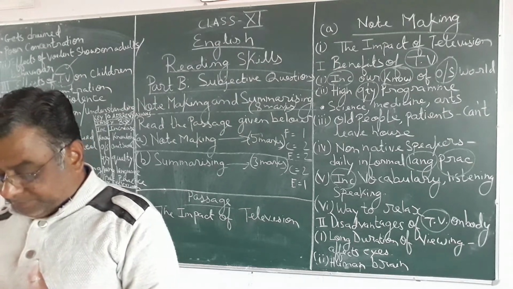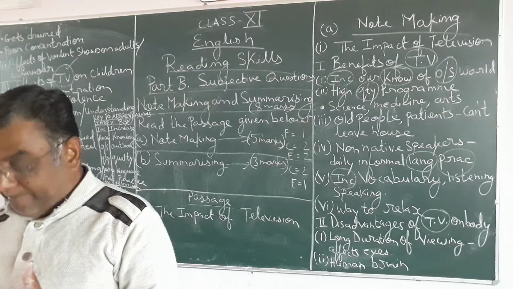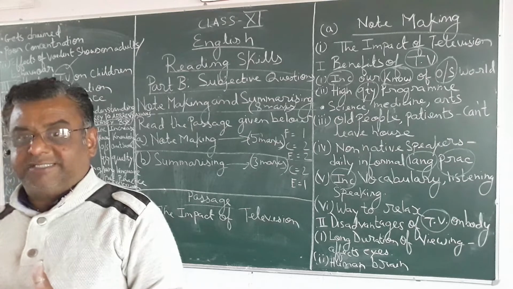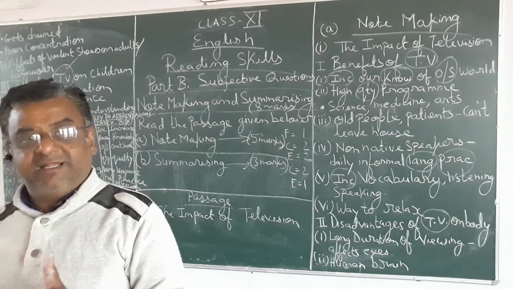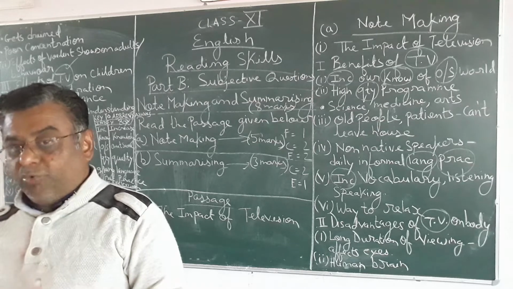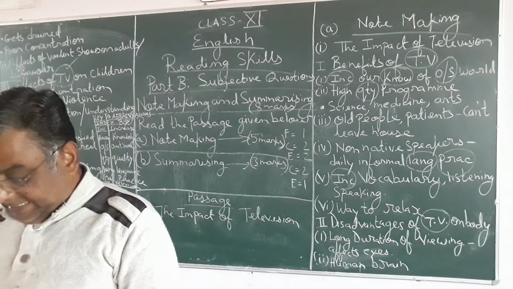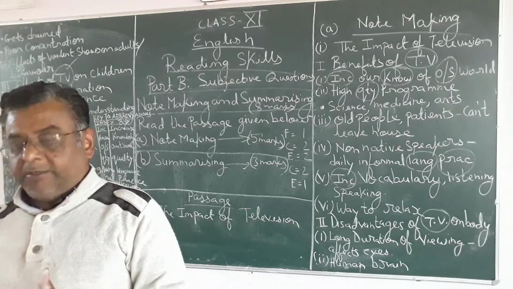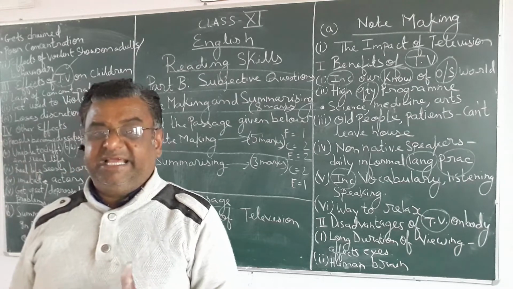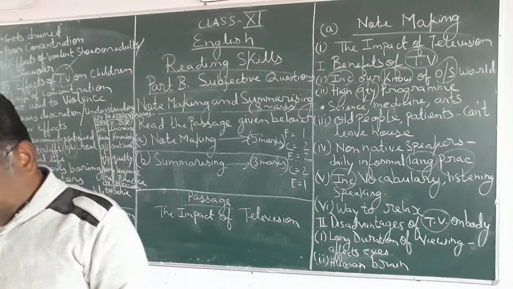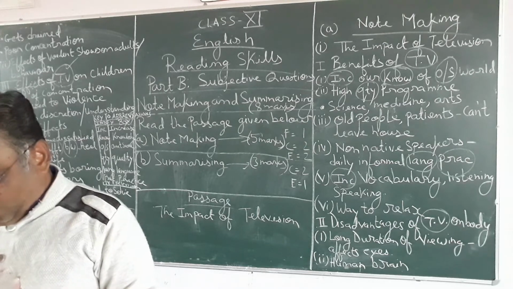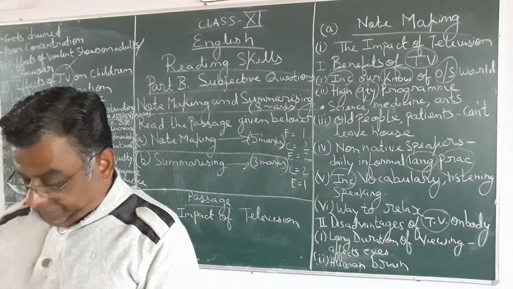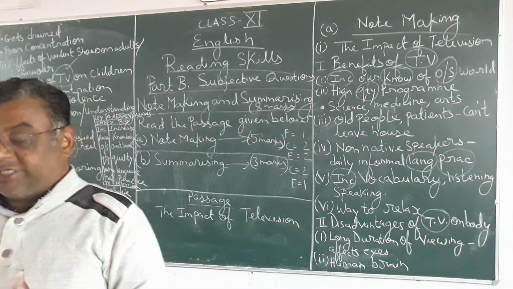Television viewing is both a boon and a ban. You could say that. That means television viewing is advantageous also and it is disadvantageous also. Boon and ban means that it is an easily available source of entertainment. Nowadays, it has become an easily available source of entertainment for everyone, even old people and patients too. It offers high quality education programs also.